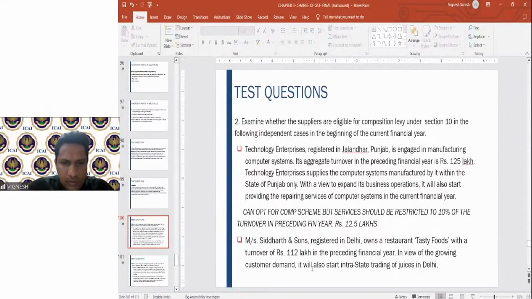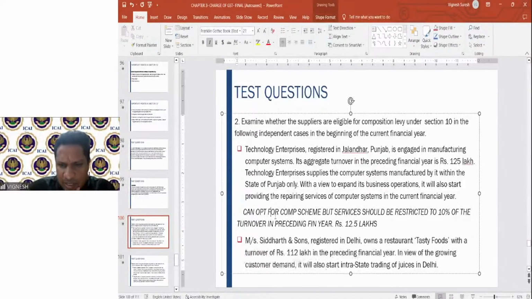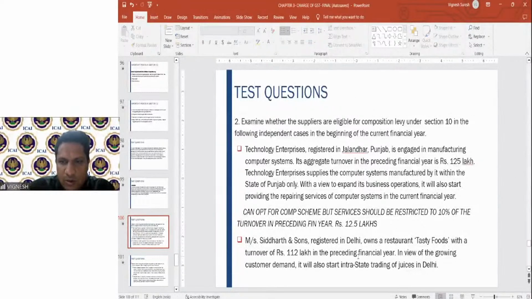Then, Messrs. Siddharth and Sons, registered in Delhi, owns a restaurant, Tasty Foods, with a turnover of 112 lakhs in the preceding financial year. It will also start intrastate trading of juices. It owns a restaurant and it wants to start intrastate trading. What happens here?